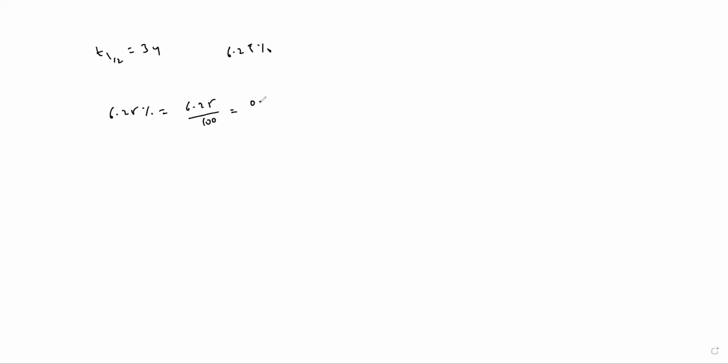So this will be 0.0625. This is nothing but 1/16.